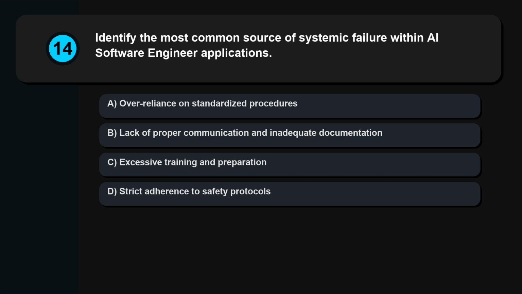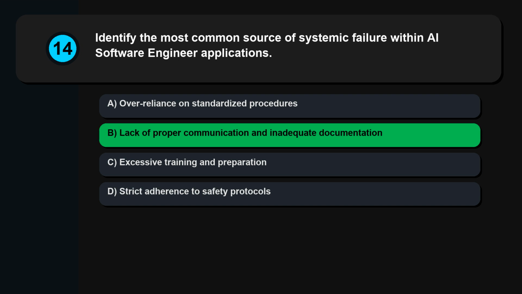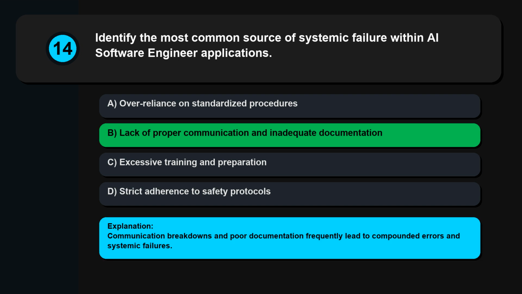Question 14. Identify the most common source of systemic failure within AI software engineer applications. Over-reliance on standardized procedures, lack of proper communication and inadequate documentation, excessive training and preparation, strict adherence to safety protocols. Communication breakdowns and poor documentation frequently lead to compounded errors and systemic failures.